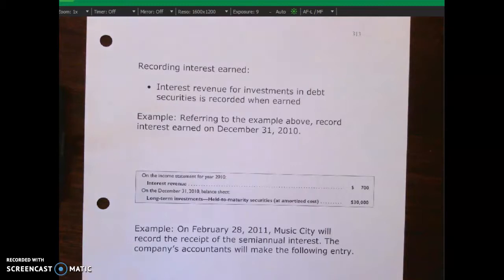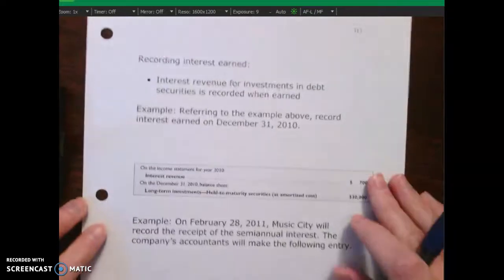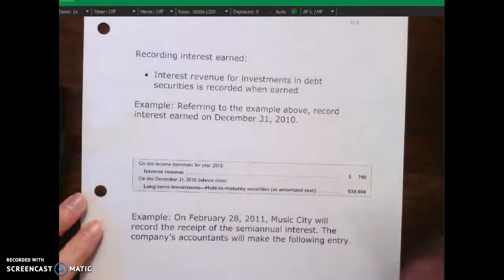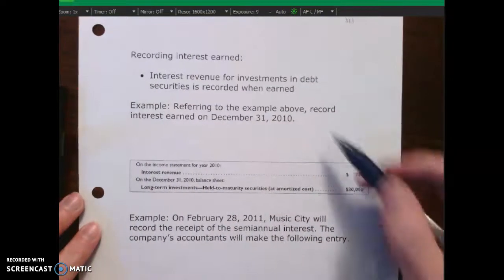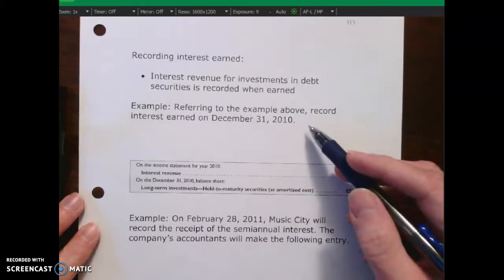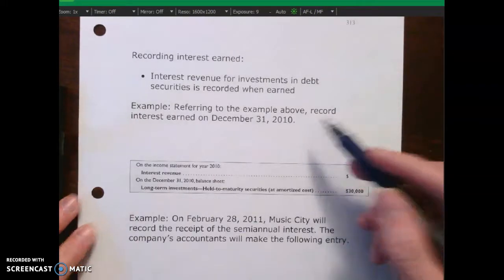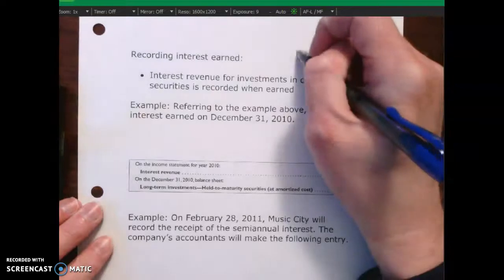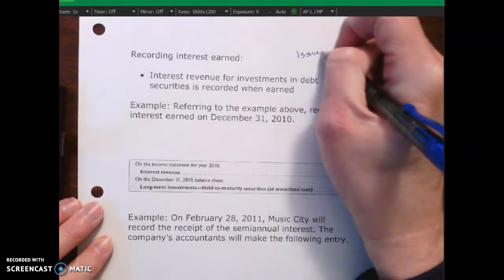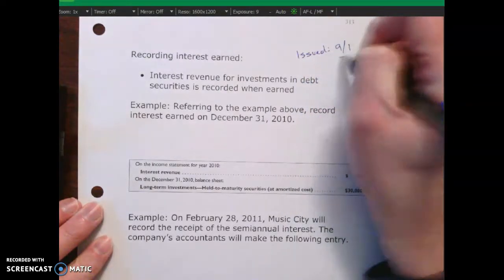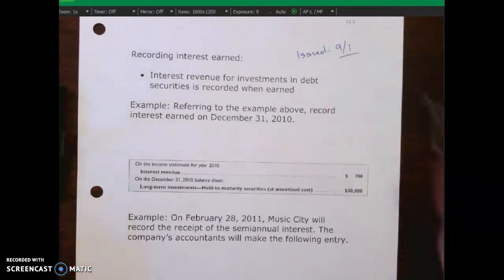But for us, we are going to receive the interest. So this becomes interest revenue, and we're going to receive that eventually in cash. Now, if we look over here, it says, referring to the example on the prior page, record the interest earned for December 31st. So remember, they were issued on 9/1. That's on the prior page. It said we purchased them on 9/1.